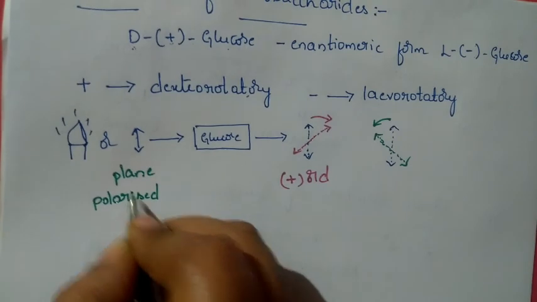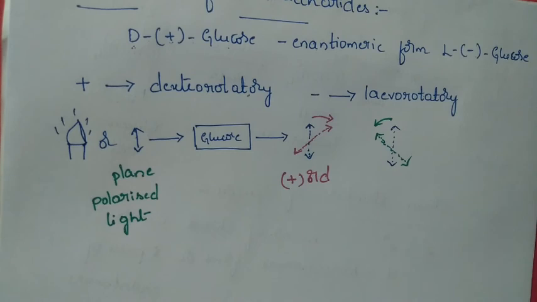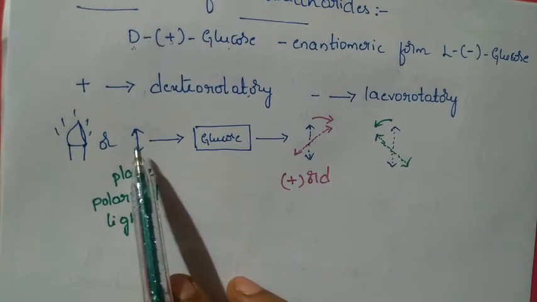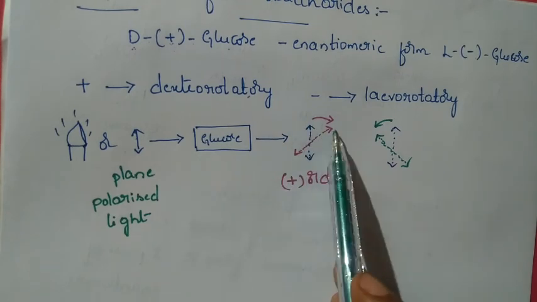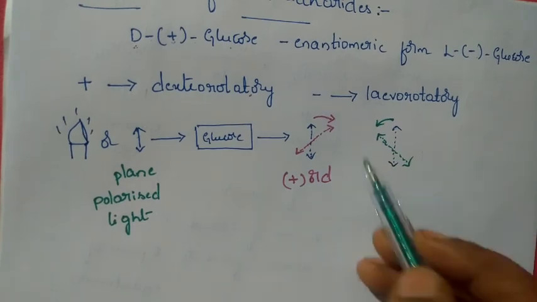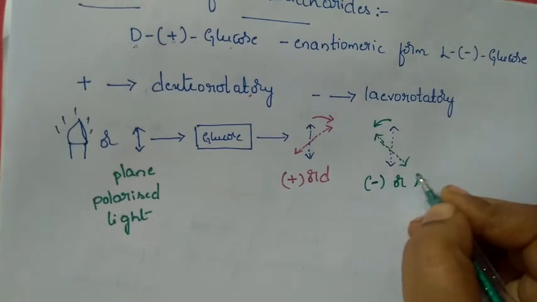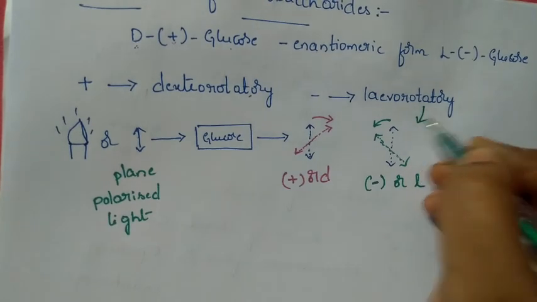This I am explaining in short because you have already studied it in your haloalkane chapter, and this is only as much as is required here. If the plane polarized light is made to pass through glucose or any substance, and it rotates the light towards the right, then it is plus or dextrorotatory. If it is towards the left side, then it is mentioned as minus or small l, and the name is levorotatory.